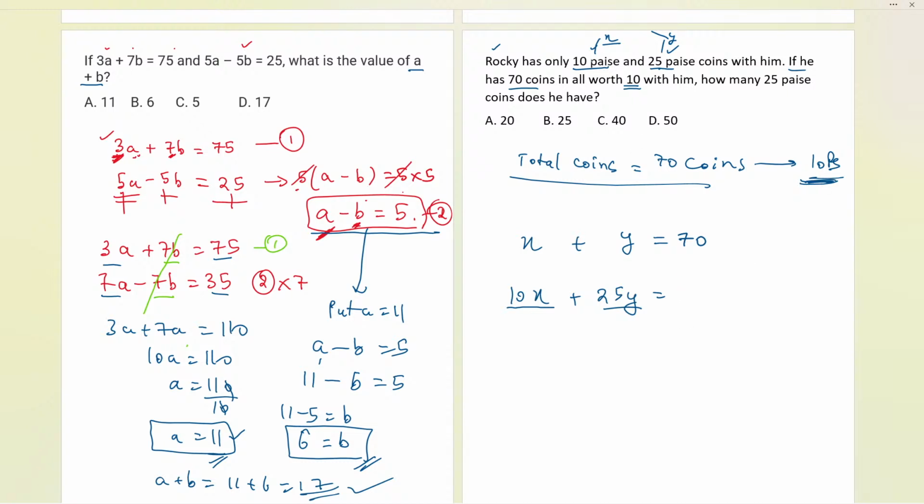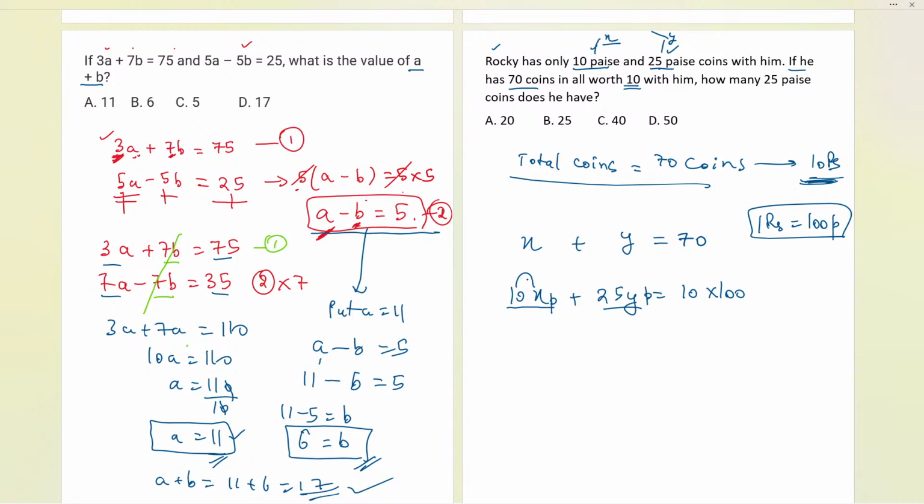10 rupees only. But let me tell you over here, we are considering 10 into x, so it will be in paise. This will also be in paise over here. So should I also convert the 10 rupees into paise? Yes. So I should multiply it by 100, because 1 rupee contains 100 paise. That is the part we have done over here now.